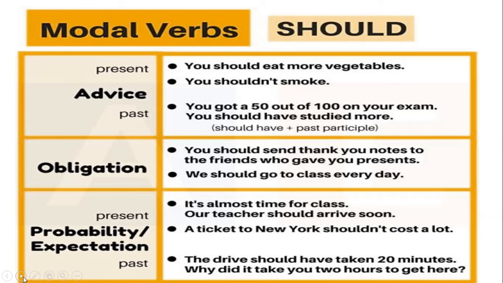Let's look for the third use, probability or expectation in past and present. It's almost time for class. Our teacher should arrive soon. That means it is the time. The time is there when the teacher should arrive. So it is the time for the class, that our teacher should arrive soon.